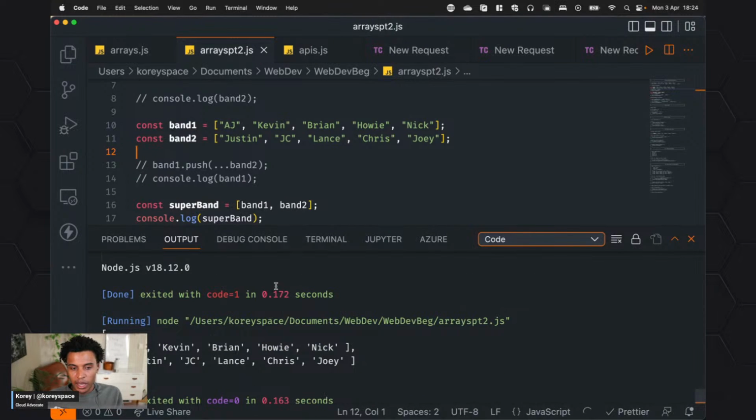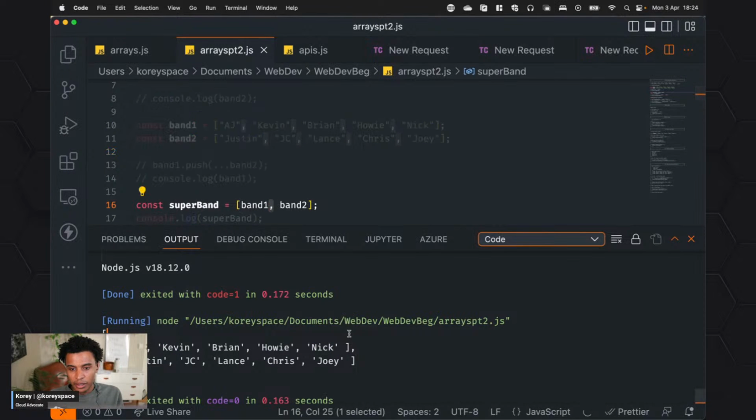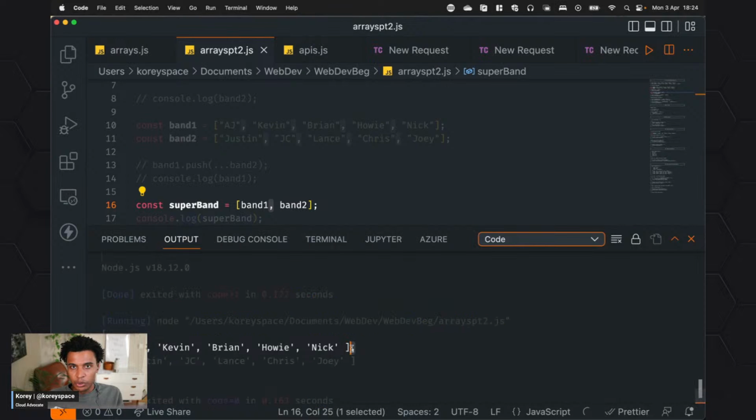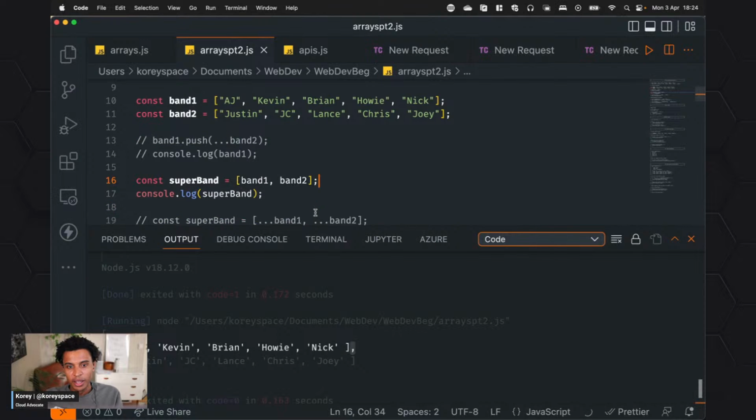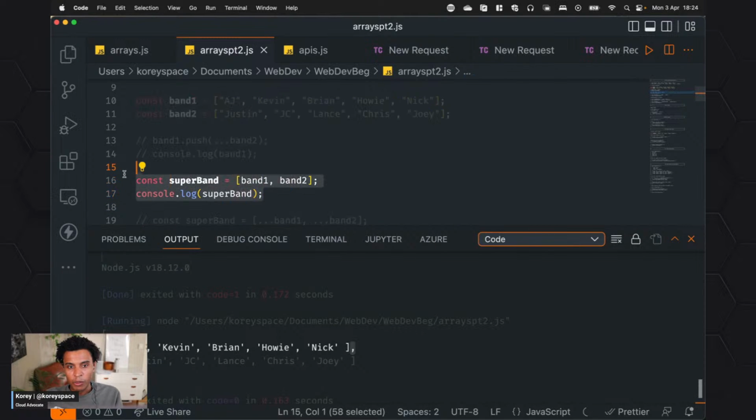Now look what we have here. We have this array, and like we defined here, we have this comma between them. So we don't actually have one array. We don't have one super band. Basically, if you want to make this a band, we'd have 2 stages of people. Maybe it's a battle of the bands, and they're competing against each other. They're on 2 different stages, but we want them to be on one stage. So we need to make sure that we have this band on one stage. So one array, if you will.